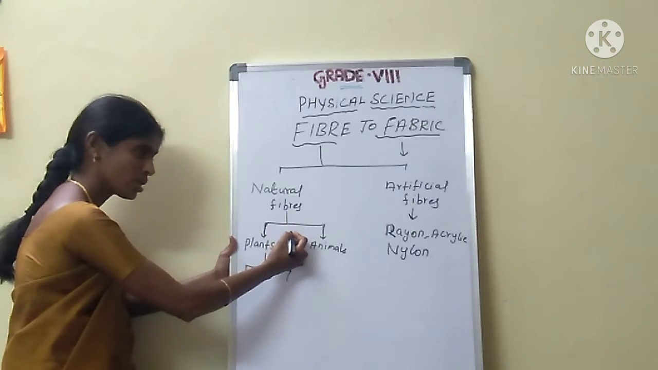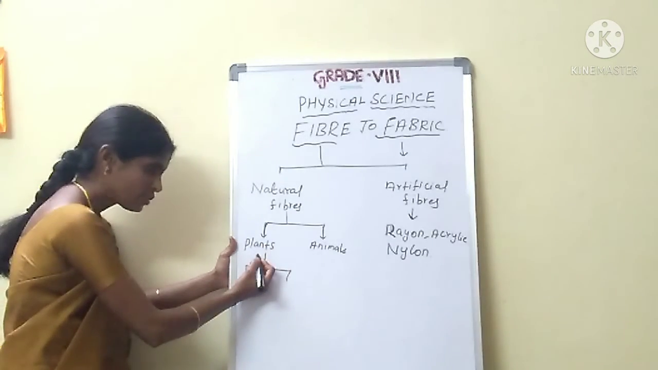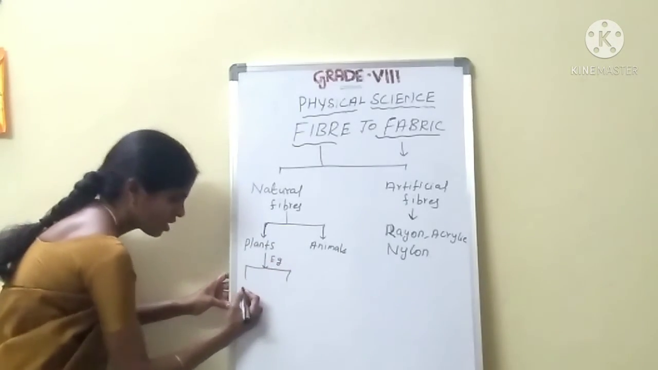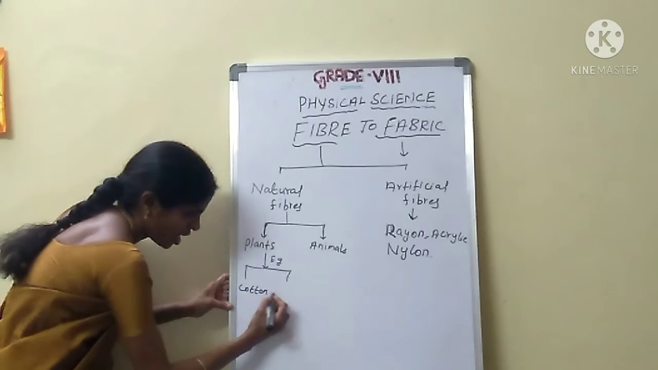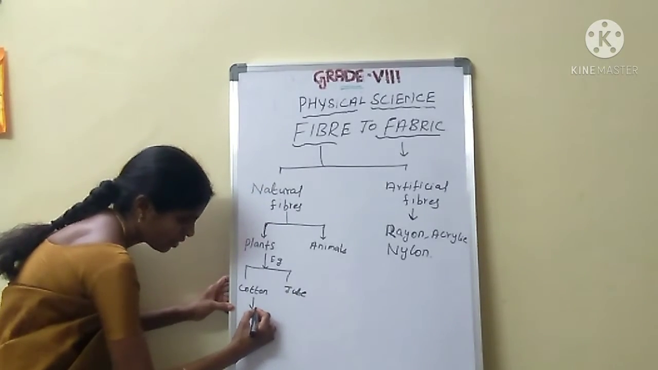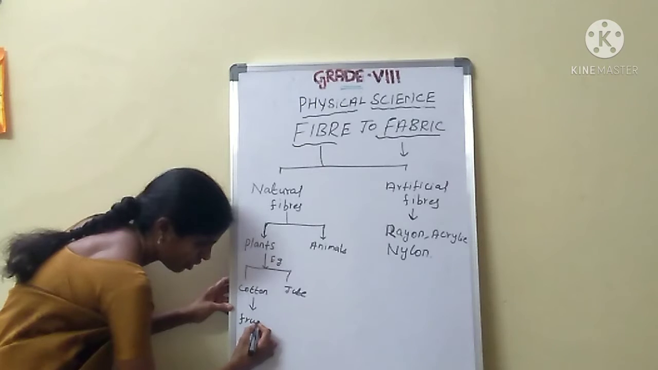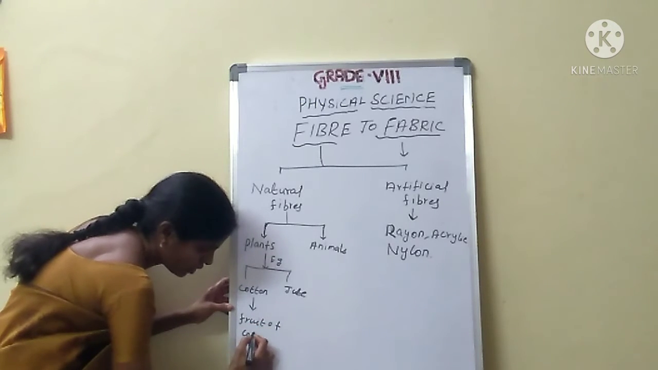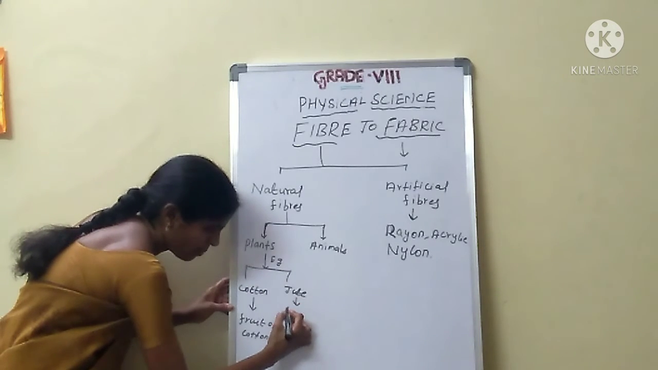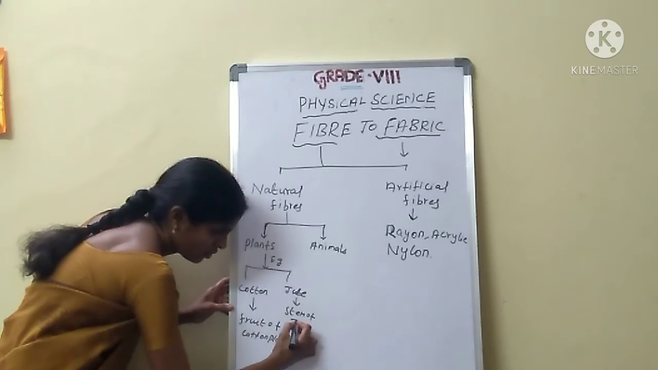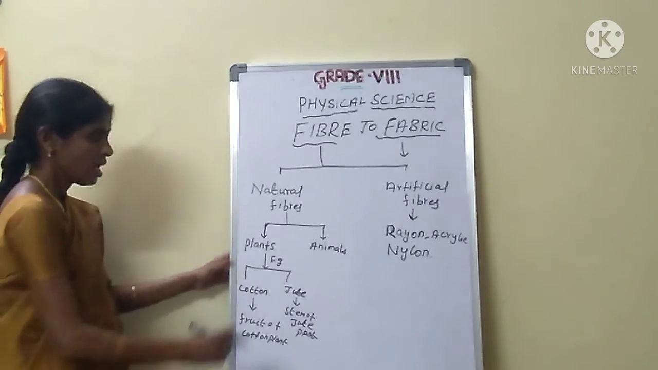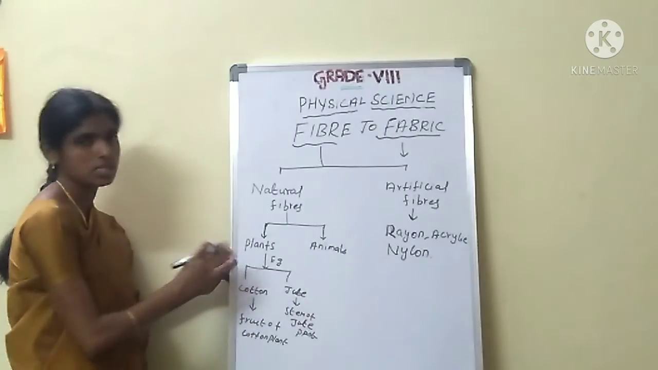Natural fibers are obtained from natural resources. What are the natural resources? Plant fiber and animal fiber. Examples of plant fiber: cotton and jute. Cotton fiber is obtained from the fruit of the cotton plant. Jute fiber is obtained from the stem of the jute plant. Are you clear? All this we have studied in 6th standard.